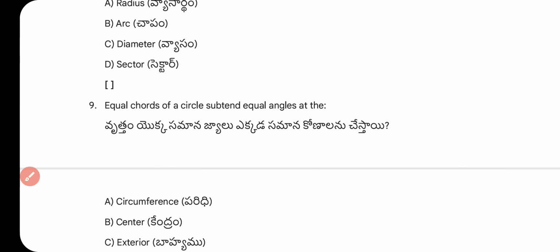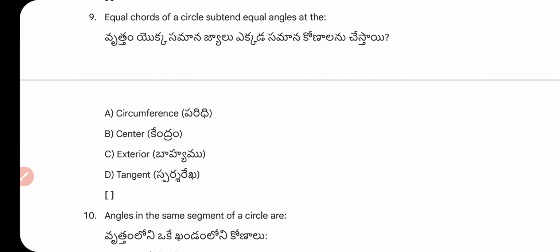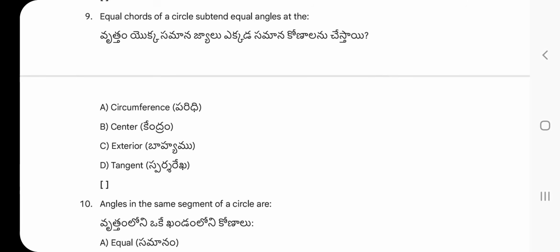Question number 9. Equal chords of a circle subtend equal angles at the circumference, center, exterior, tangent. What is the right answer? Right answer option B, center. A fundamental theorem of circles states that equal chords subtend equal angles at the center of the circle.